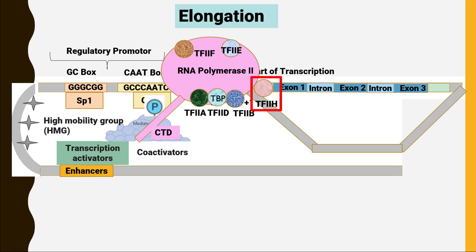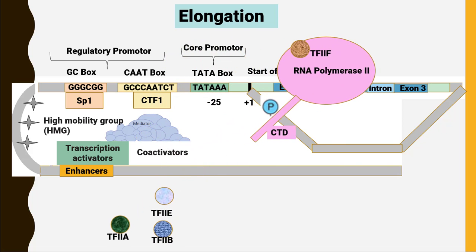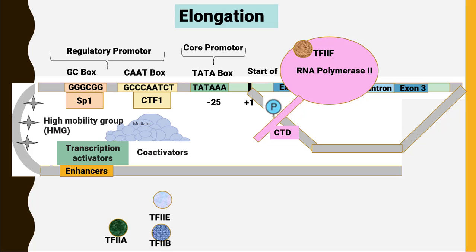When RNA polymerase II is phosphorylated like this, it can leave the core promoter site and move along the DNA template strand. When it moves along the template strand, most of the basal transcription factors remove themselves from RNA polymerase II, and only TF2F is present on RNA polymerase II in the elongation stage.